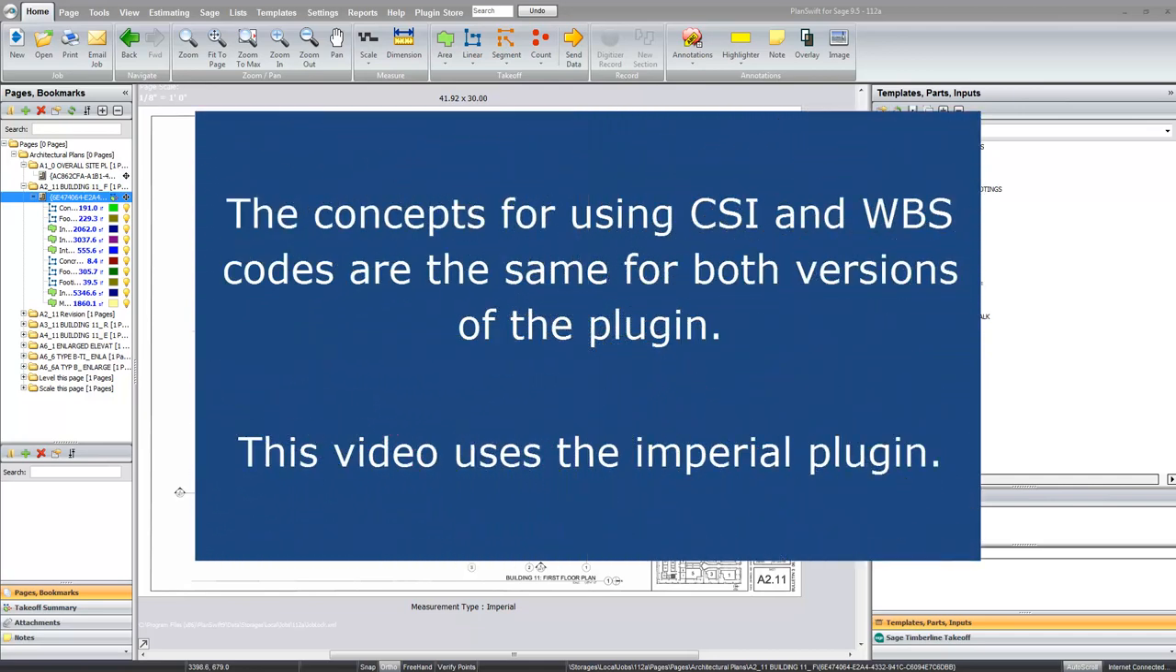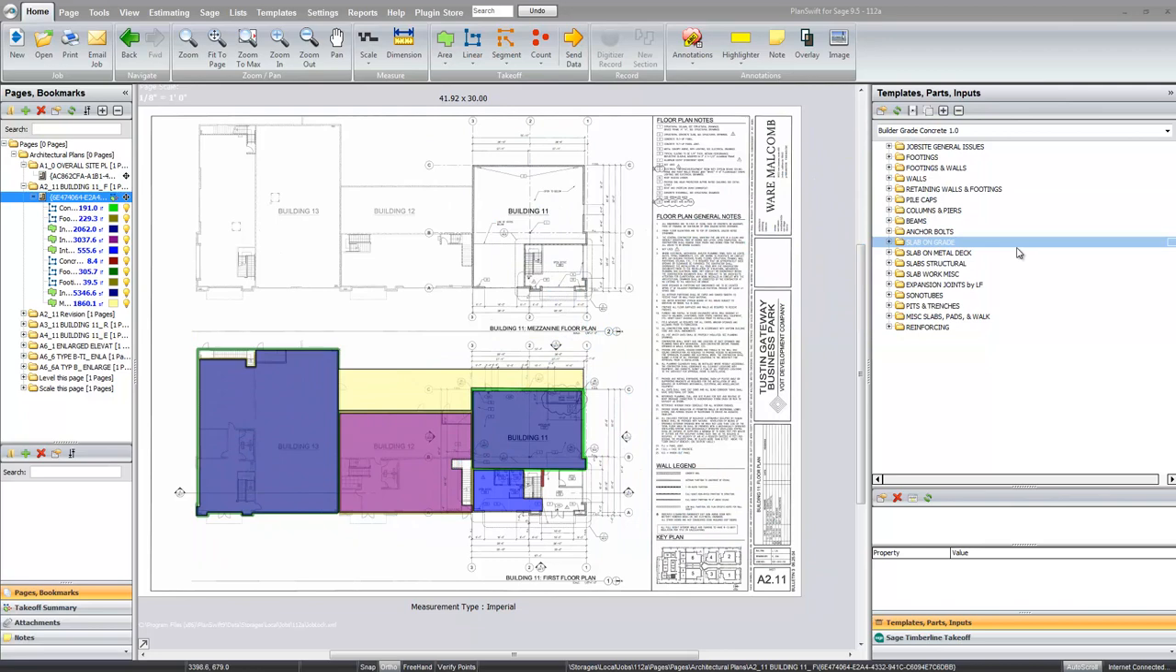Hello. We are talking about the builder grade concrete plug-in, and the subject of this video is the CSI and WBS codes. WBS stands for Work Breakdown Structure. We have our project here, and I've done some more takeoff, and we're going to do a little takeoff right here to start this out.